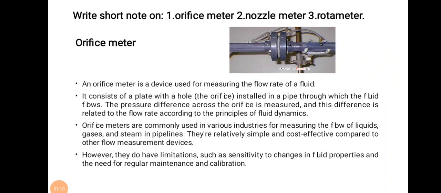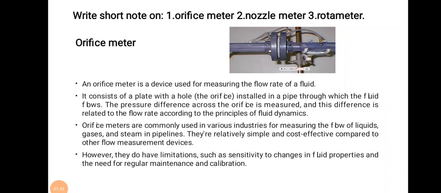Okay, this circular portion is a plate provided with an orifice. On both sides of this plate, a pressure measuring device is installed for measurement of pressure. From both side pressure measurements, we get the difference between the pressures, so it is compared with the flow rate according to the principle of fluid dynamics.